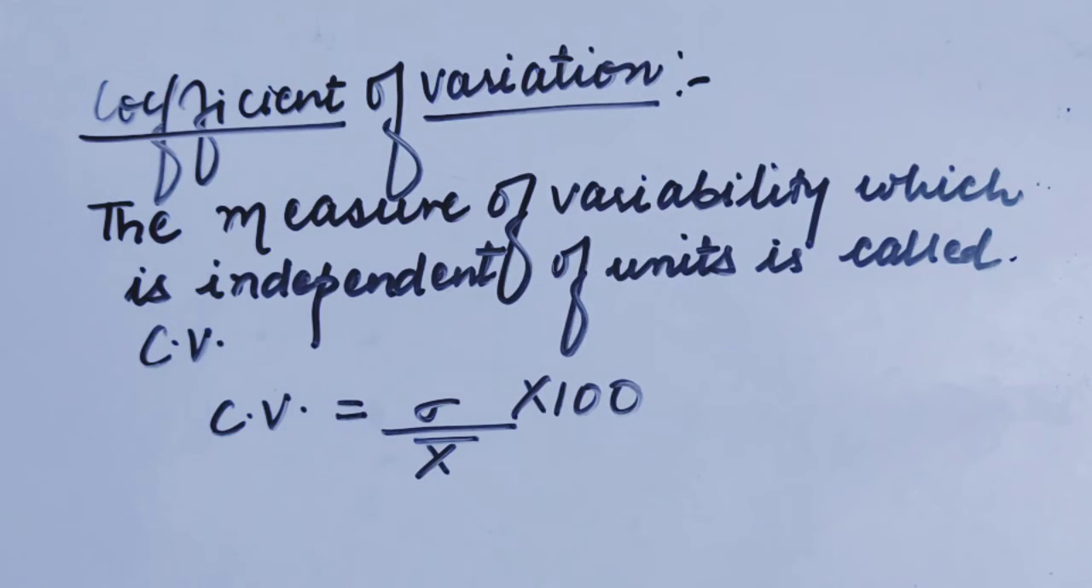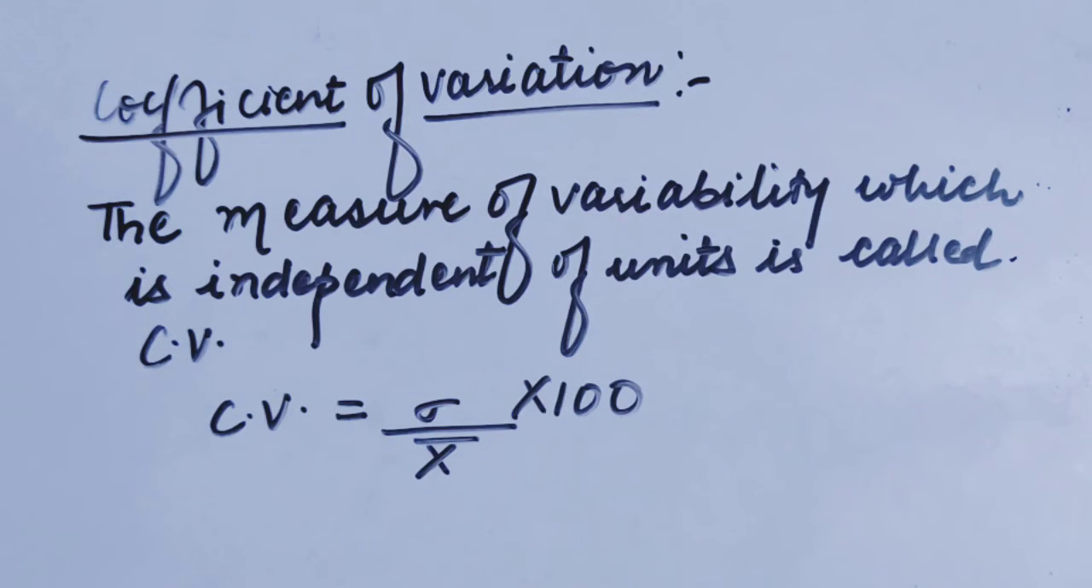So students, what is the coefficient of variation? It is a measure of variability which is independent of the units. It means a measure which will be able to tell us the variability between the distributions and that is also independent of the units, so we will not have to face this units problem. That is called the coefficient of variation. And how will we find it? CV is equal to standard deviation upon mean into 100.